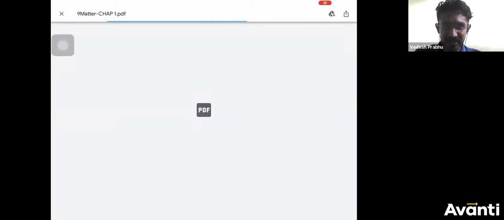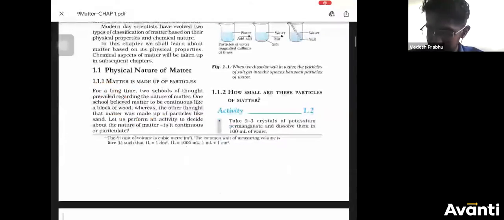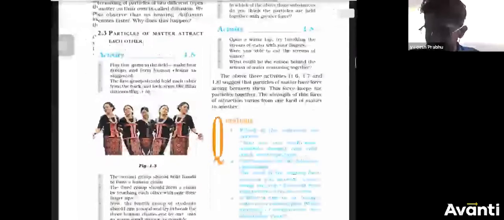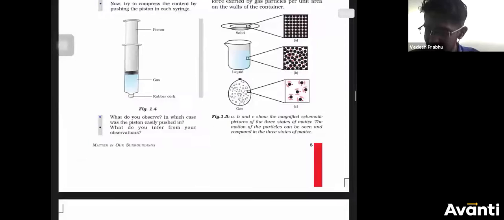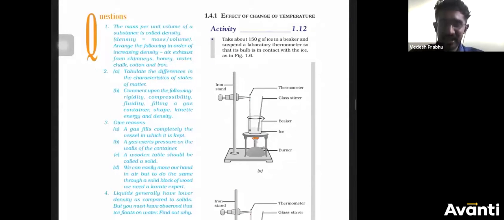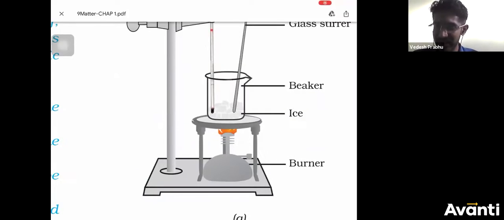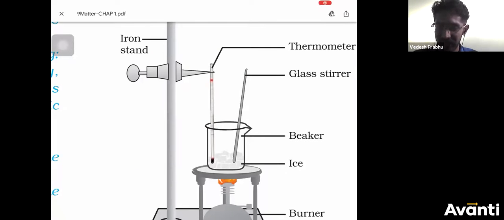This is your science textbook, first chapter, and where is the question? I will show you the question. First of all, you should know your textbook properly. This is the activity that we were learning just now. Ice is there, watch carefully. A beaker is there, thermometer, glass stirrer, all this. This is the activity.